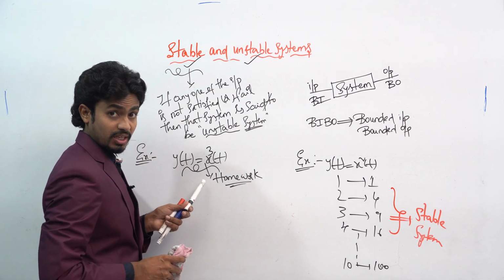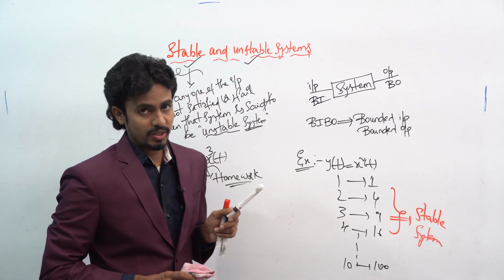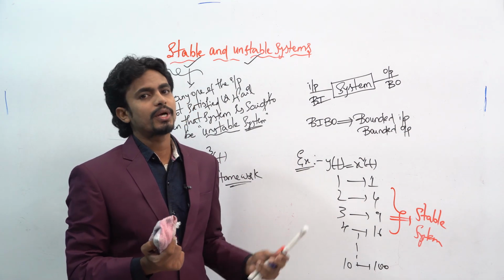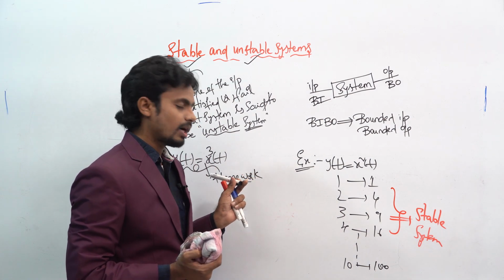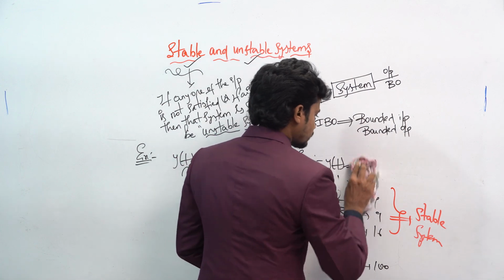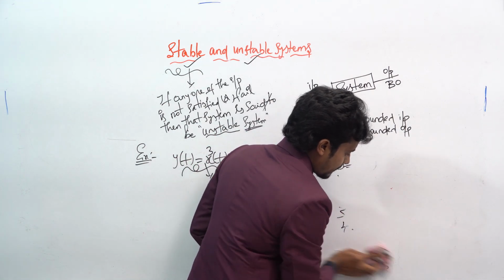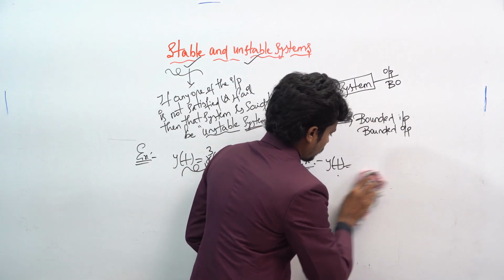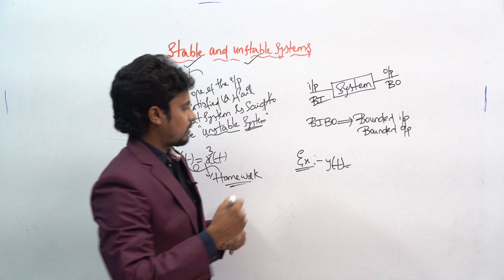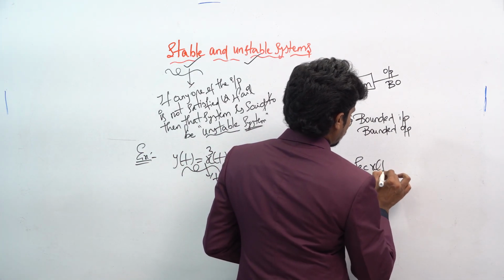Here also you have to check whether this will be bounded or not. You have to give x values like 1, 2, 3, 4, 5 and so on, and check whether it is a stable system or an unstable system. Now let's see another question: y of t equal to secant of x of t.